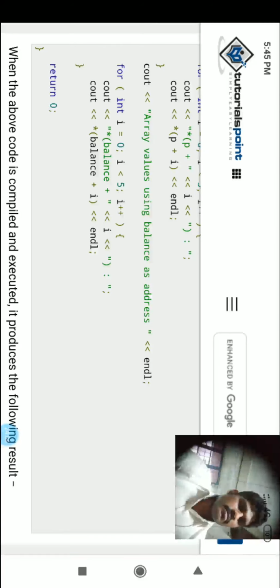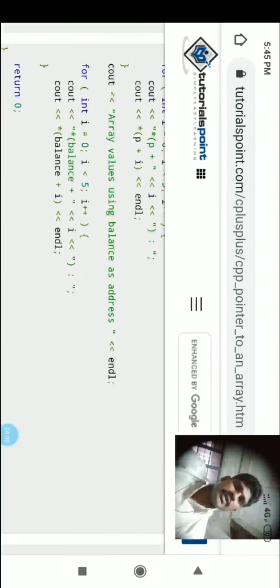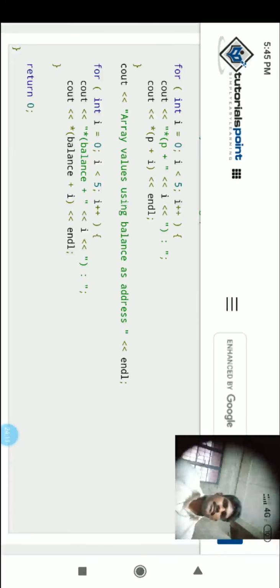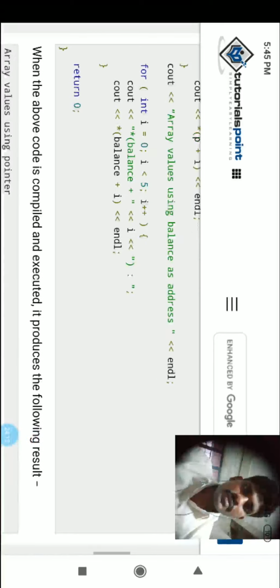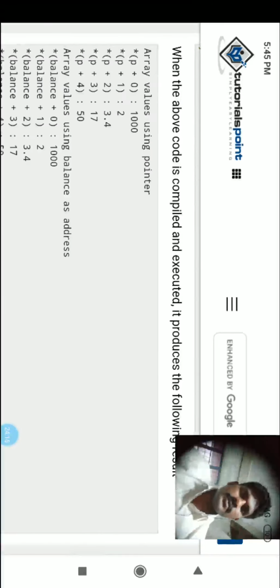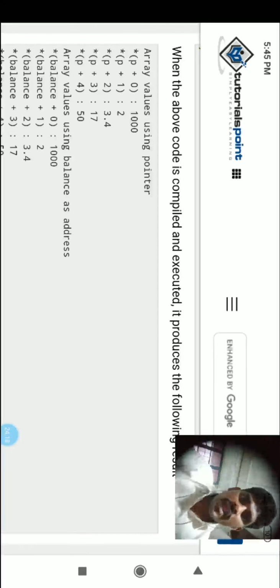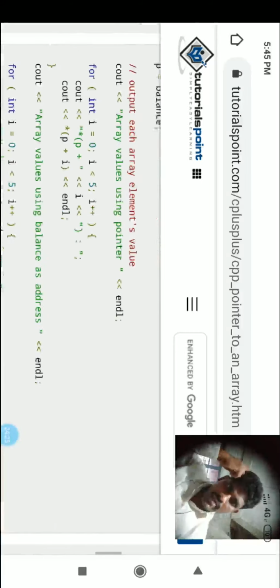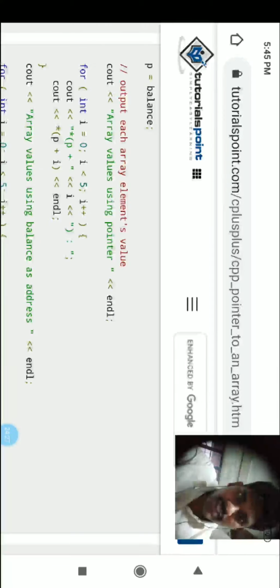So again, what do we want to print? Again you want to print the pointer address, and again you want to print the address of the balance. Now see, you will see here: array values using a pointer, array values using an address.